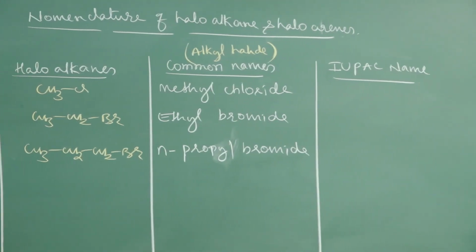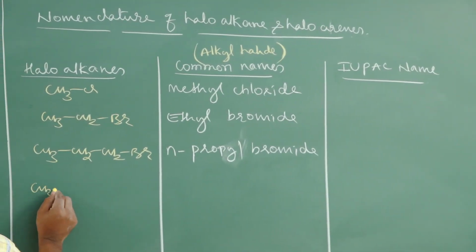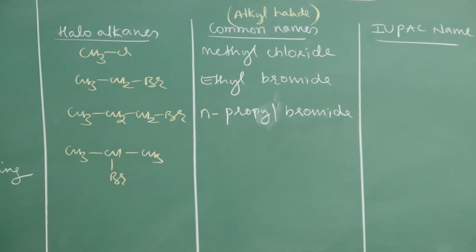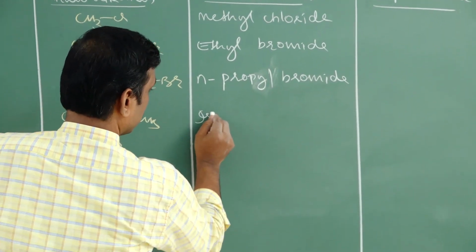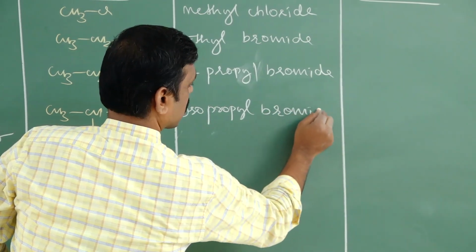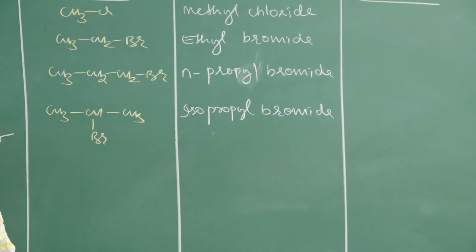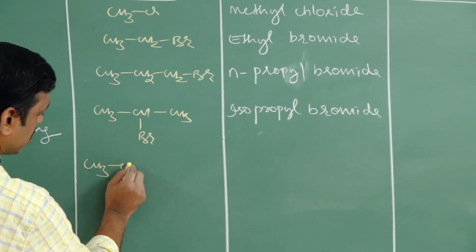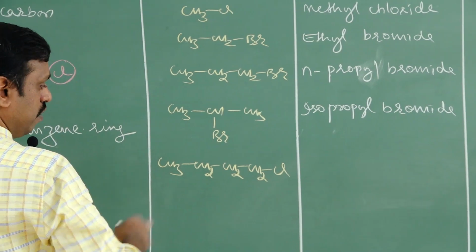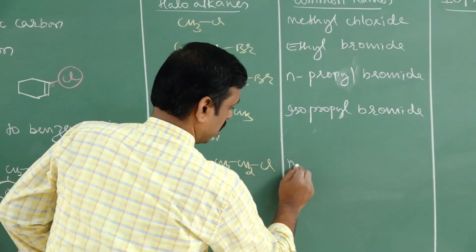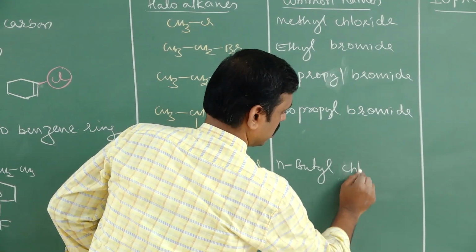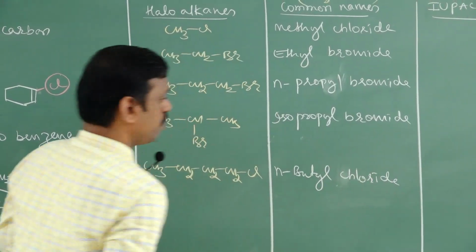For example, if it is CH3CH(Br)CH3, this is not n. This is called isopropyl bromide. Next, if it is CH3CH2CH2CH2Cl, it is meth, eth, prop, but: n-butyl chloride.